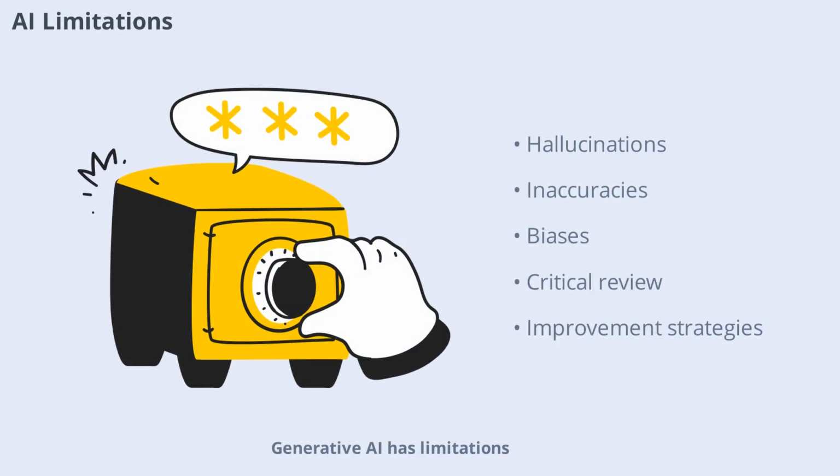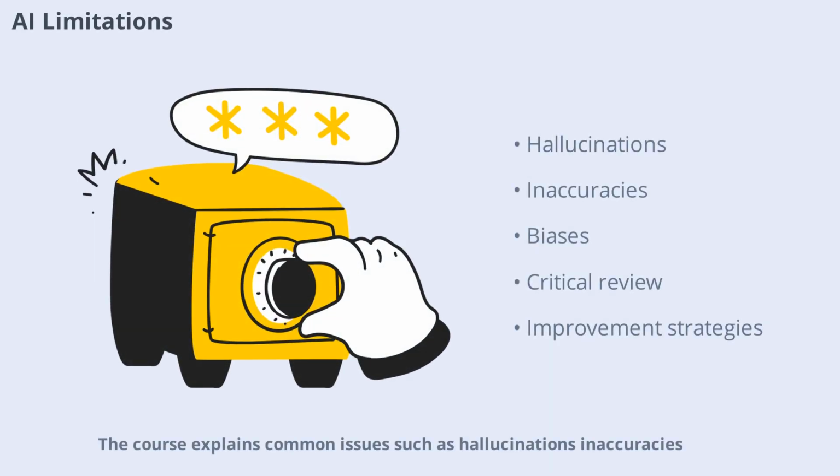Generative AI has limitations. The course explains common issues such as hallucinations, inaccuracies, and biases in model outputs. You'll learn how to recognize these limitations, review outputs critically, and implement strategies for improvement. Understanding AI limitations is essential for responsible use and effective application in real-world scenarios.